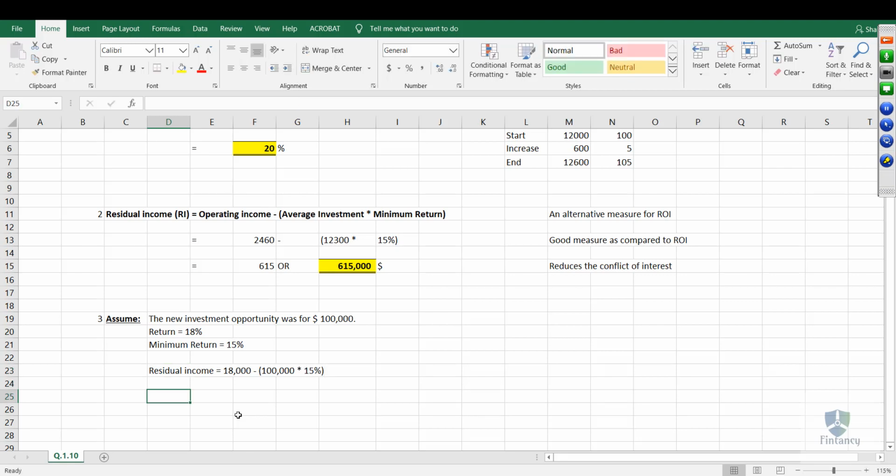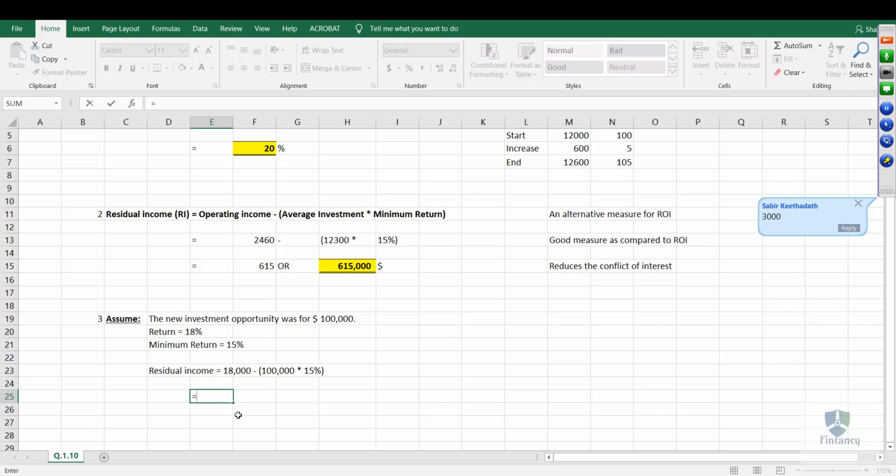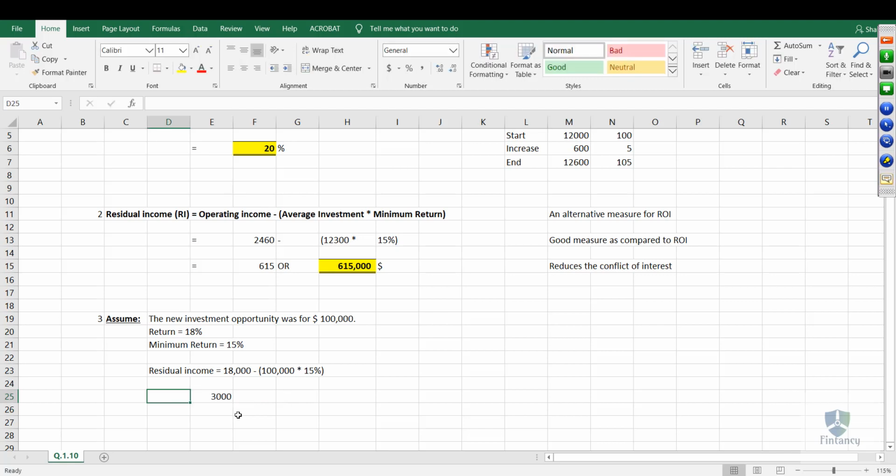So can you tell me how much residual income will come in this case? So you will say 18,000 minus 100,000 times 0.15. Now see, this is plus. What you need to analyze from here is that this is a positive figure.